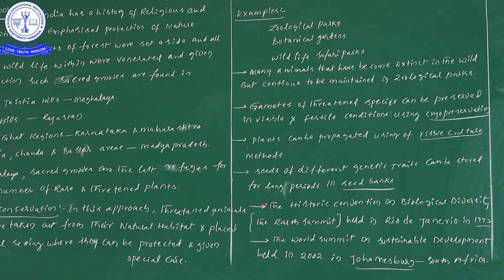So the historic convention on biological diversity means, simply, we will be calling it the Earth Summit, held in Rio de Janeiro in the year 1992. So for the first time, the historic convention on biological diversity, which we simply call the Earth Summit, was held in Rio de Janeiro in 1992.